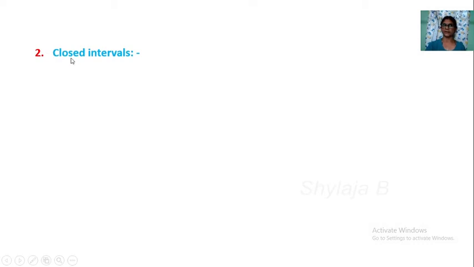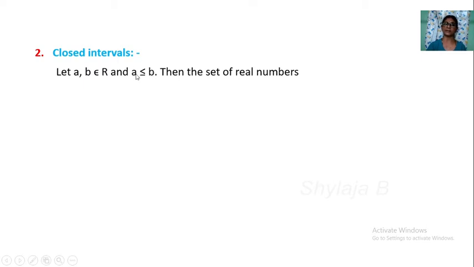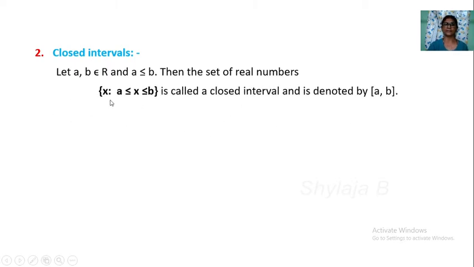Second type is the closed interval. So we take the definition. Let a, b belong to R and a is less than or equal to b. In the open interval we say only a is less than b, but in the closed interval a is less than or equal to b. Then the set of real numbers x such that a is less than or equal to x less than or equal to b is called a closed interval and is denoted by a square bracket.